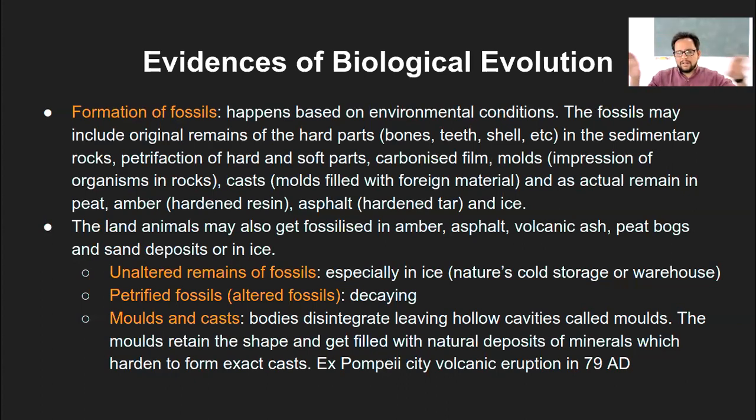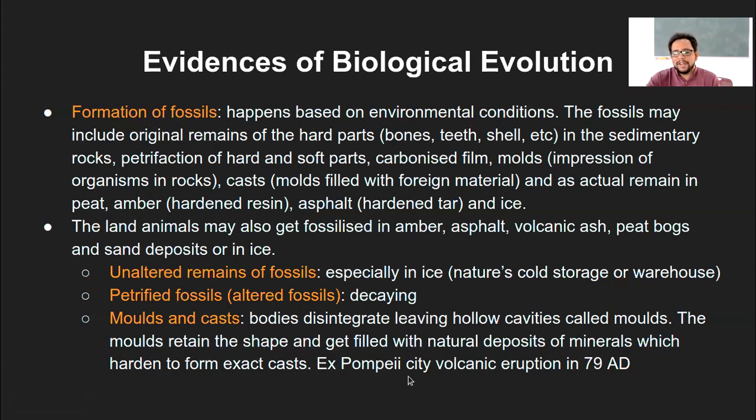Let's say a particular dead body was buried inside the soil layer or rock layer. Then the internal decomposition might have started, and the whole of that organism stays as it is in terms of the shape. That is what a mold is. The molds can retain their shape, and then over time they can get filled with natural deposits of minerals, which again harden to become exact casts. So if calcium-like material gets deposited, over time it becomes very hard, and it ends up having the shape of these molds, and that is what is called a cast.